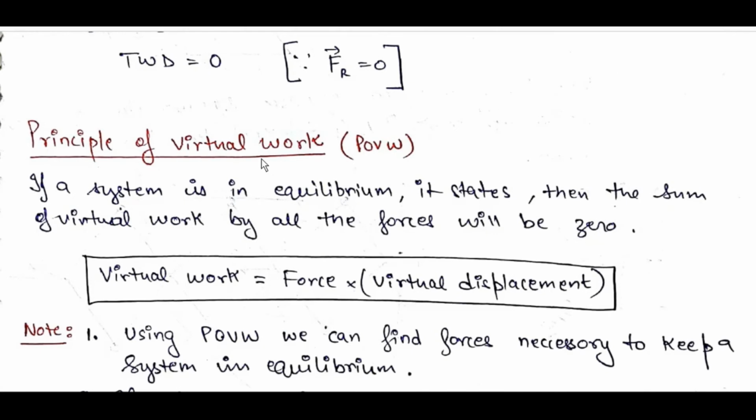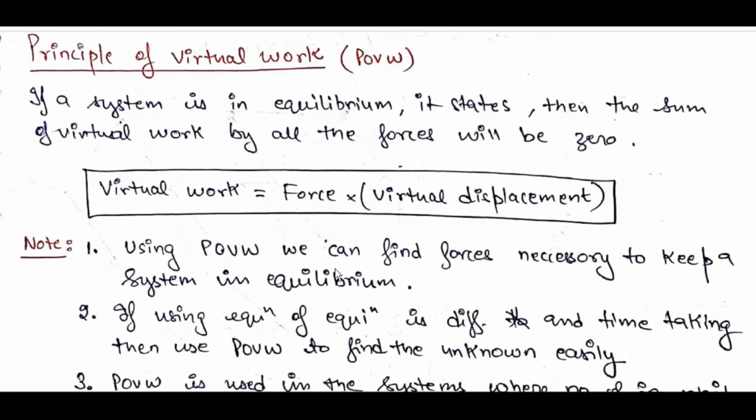Principle of virtual work, POVW. If a system is in equilibrium, it states that the sum of virtual work by all forces will be 0. Virtual work is equal to force into virtual displacement.